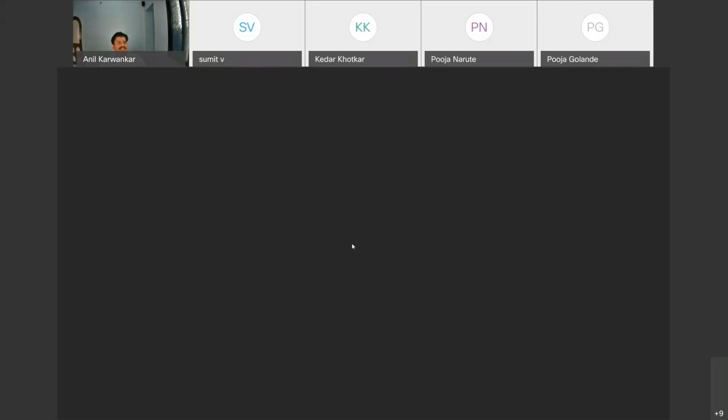Instead of sharing the screen, share the application so that the application will be directly available to everyone. In the menu at the top, share the application directly instead of file, instead of my screen. Okay, sir.